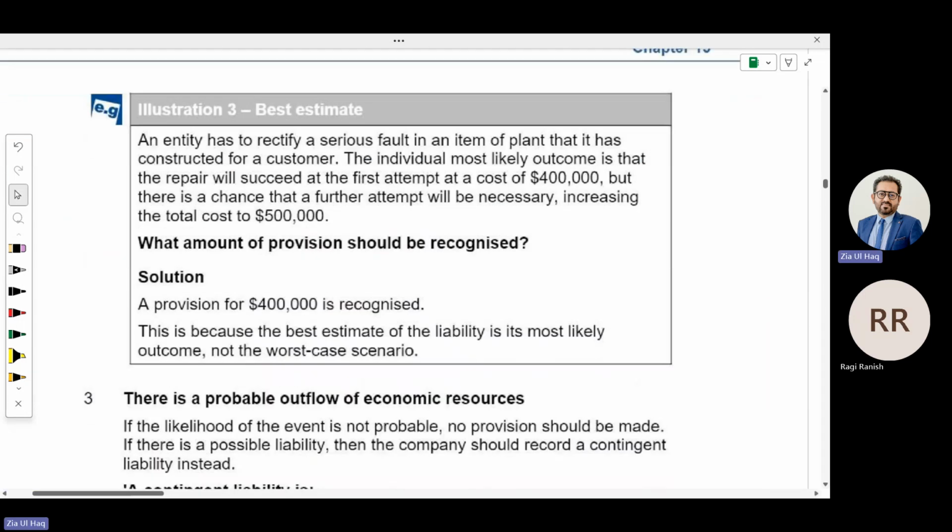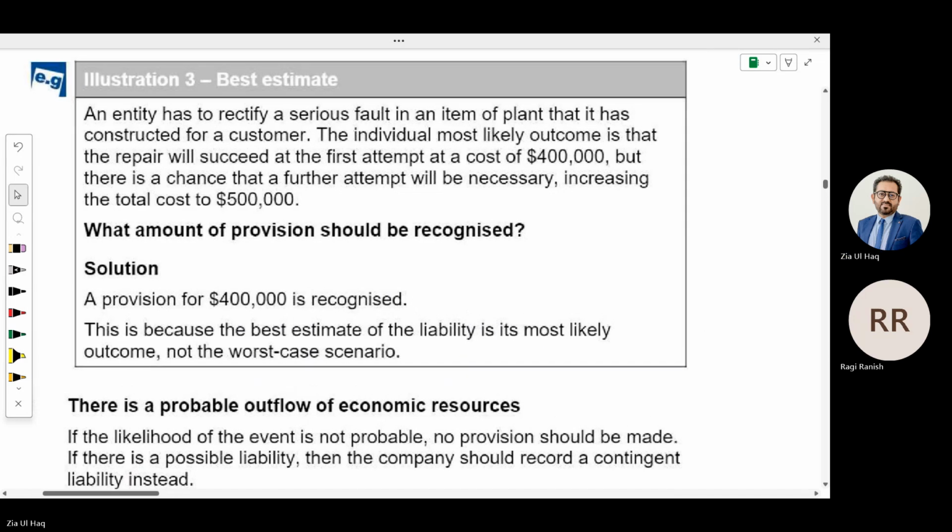Simple. Textual understanding 3. An entity has to rectify a serious fault in an item of plant that it has constructed for a customer.